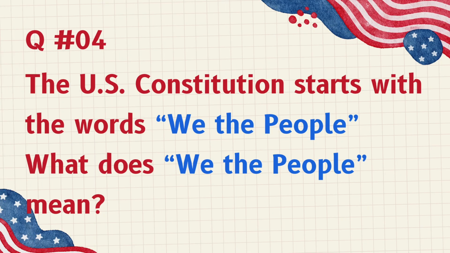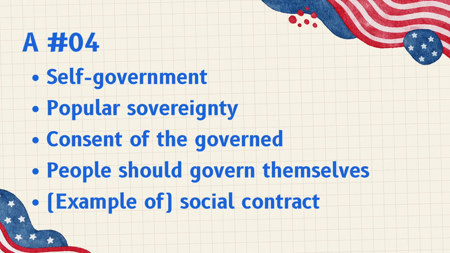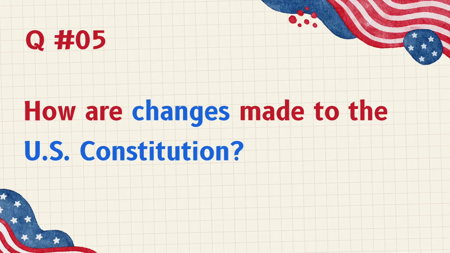The U.S. Constitution starts with the words, "We the people." What does "we the people" mean? Self-government, popular sovereignty, consent of the governed, people should govern themselves. Example of social contract. How are changes made to the U.S. Constitution?